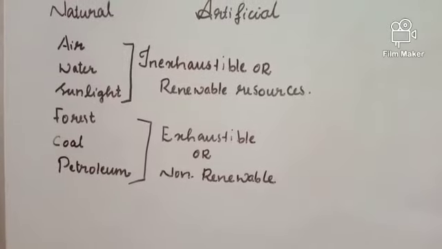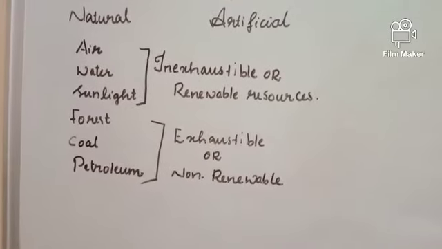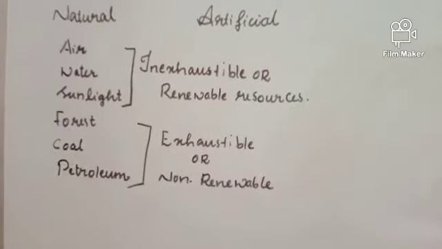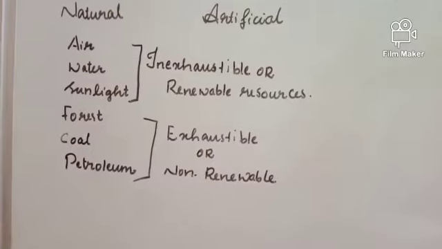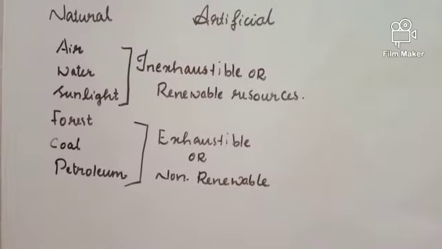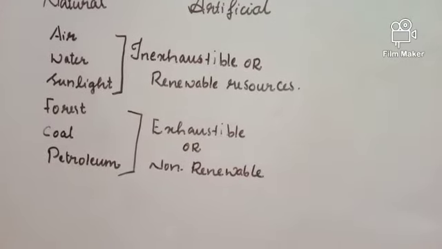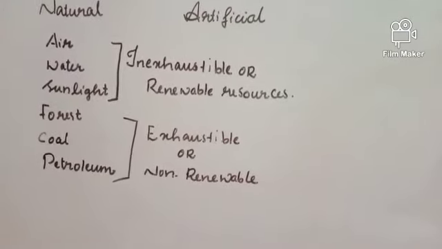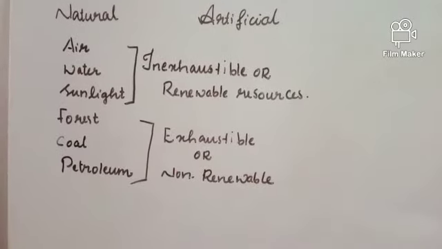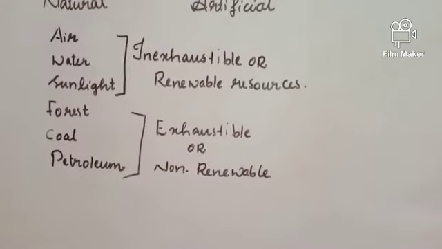The first example, that is air, water and sunlight. These natural resources are abundantly found in nature and these resources are not limited. We can use plenty of that accordingly and it is not limited in nature. So such type of natural resources which are not limited are called inexhaustible or renewable resources. So the natural resources whose amount is not limited are called inexhaustible or renewable resources.